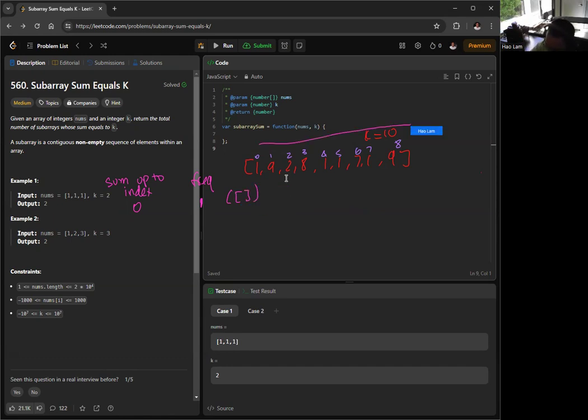And we can iterate through the whole array and keep track of the frequency. So 1 up here one time, 1 plus 9 is 10 up here one time. Remember, the array could have negative integers as well, but in this example, all numbers are positive. So what does it mean? It means that we will never reach the same sum again. It's just going to keep getting larger and larger because we don't have negative numbers.